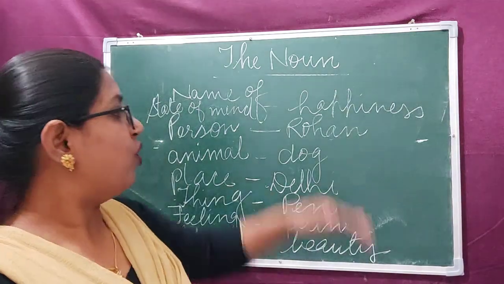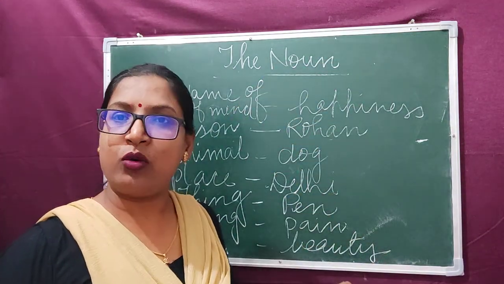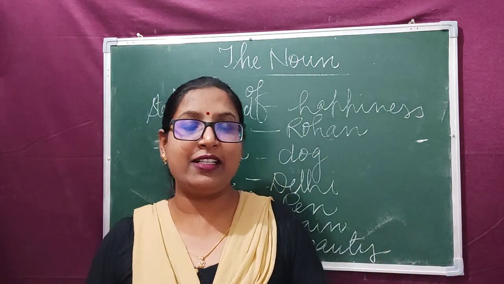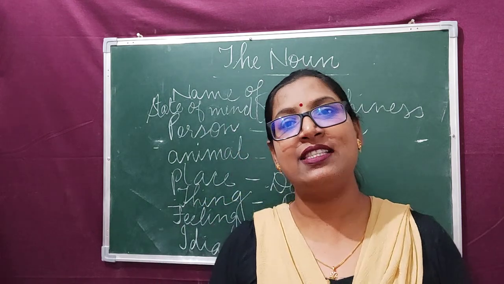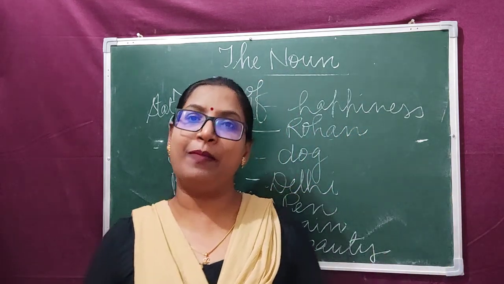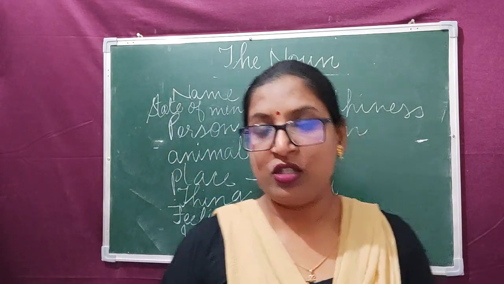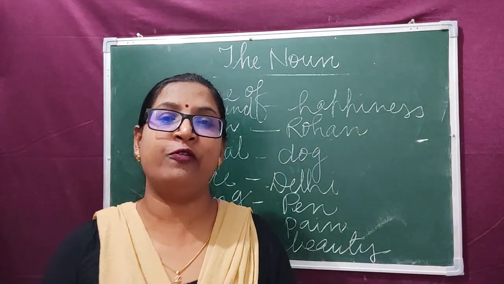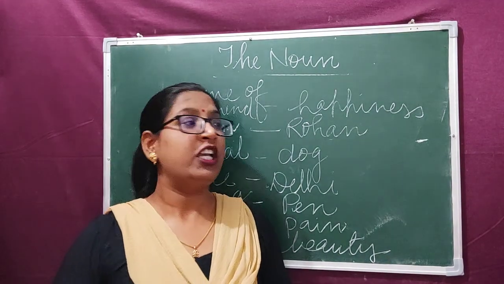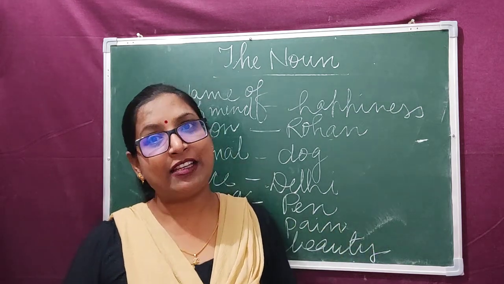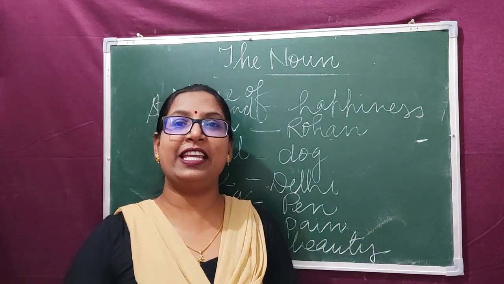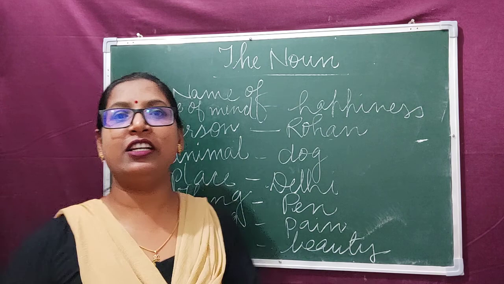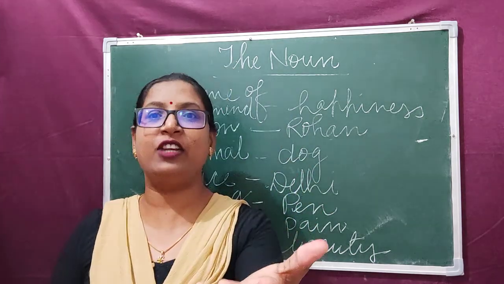So dear children, all these are the nouns. Noun is a name of person, place, animal, things, then feelings, ideas, or the state of mind. Clear? So we know that if you are sitting inside your room and you look around, you can see many things. Here I can see chalk, I can see duster, I can see my board here, isn't it? I can see my mobile in front of me.